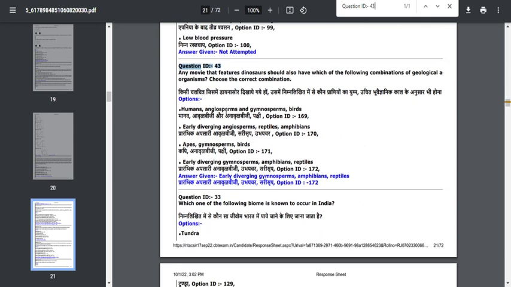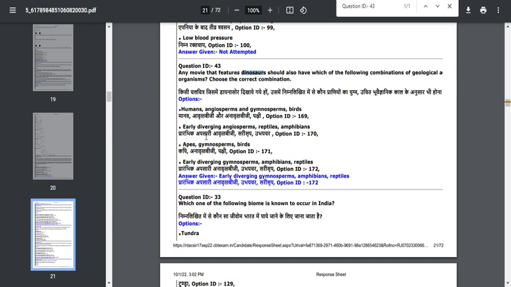Many students have demanded a challenge for this particular question. So please don't challenge this question. This question has given a correct option. A movie that featured dinosaurs should also have which of the following combinations of geological organisms? Choose the correct option. So early diverging angiosperms, reptiles and amphibians are the correct option, because when dinosaurs lived in the Jurassic period, only angiosperms, reptiles and amphibians were there.